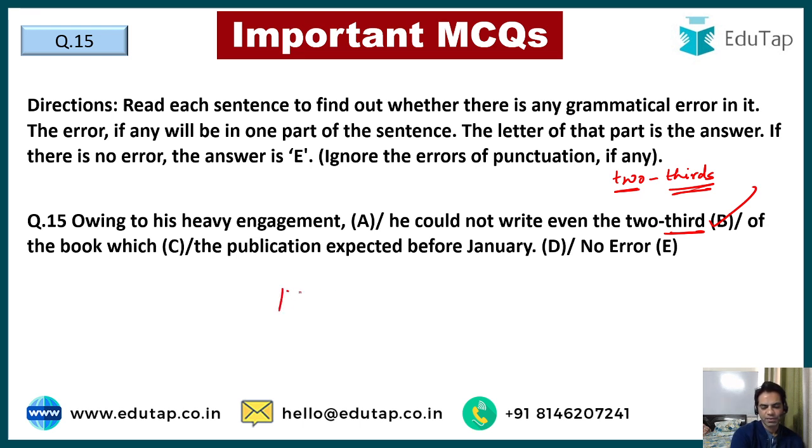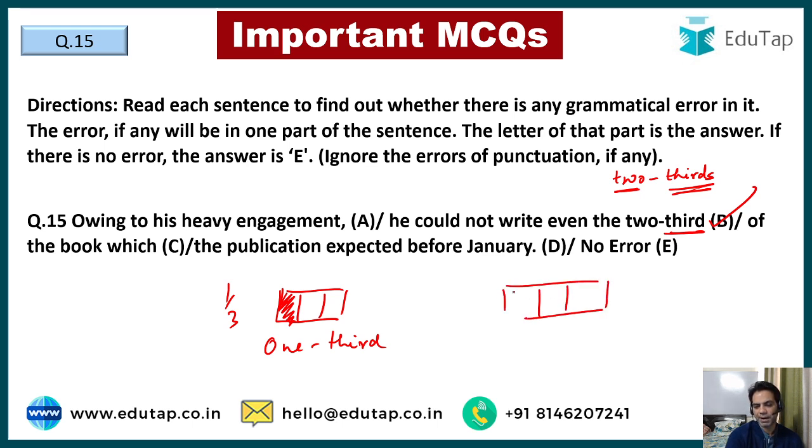See, I'll explain it to you how it works. When we say 1/3, that means one part out of 3. That is called 1/3, right? So 1 is followed by 1/3. But if I'm describing, let's say, 2 parts out of 3, right? So we write it like this in mathematics, but in English, it has to be written as 2/3s, because now there are 2 parts out of 3. So that's why if the numerator of a fraction is plural, it is to be written in plural, right? When you are writing it in English. So it is called 2/3s, not 2/3.